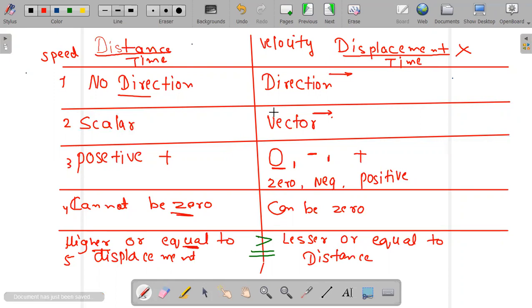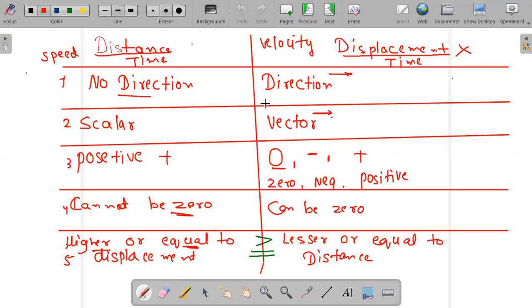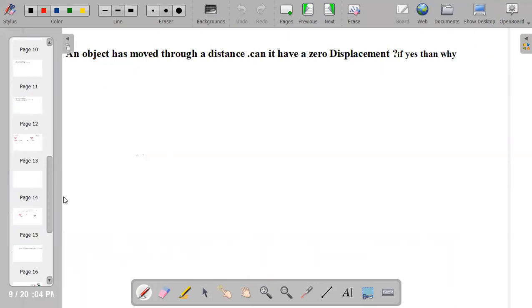Other than what you studied for distance and what you studied for displacement, you have to write everything as such. You don't need to change it. Everything is same. So you have to write that speed has no direction and velocity has direction. I am writing everything one by one.